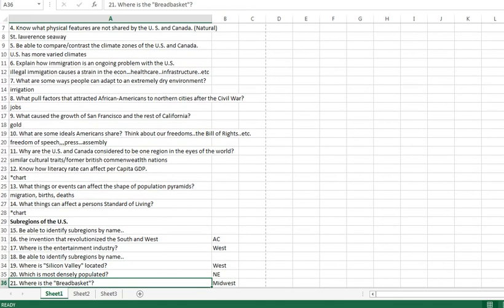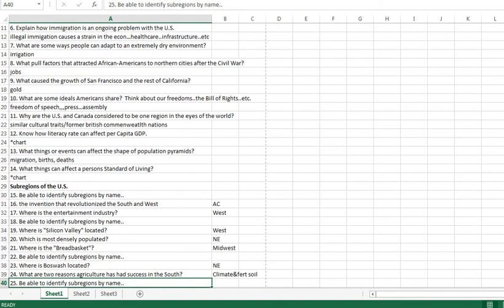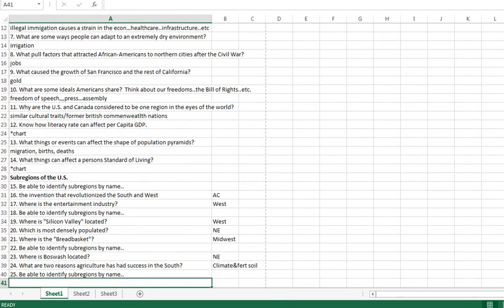Subregions in the United States, we went over that, I guess it was yesterday now. Be able to identify where they are and what the names are of each region. The thing that revolutionized the South and the West is the air conditioning. Okay, it made it livable. Entertainment industry, it's in the western part. Remember, we're talking about California, Hollywood, which is kind of the center for the entertainment industry.